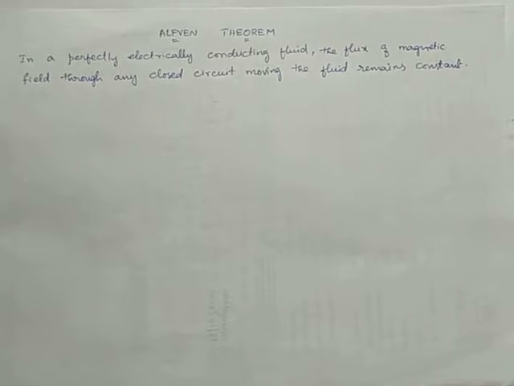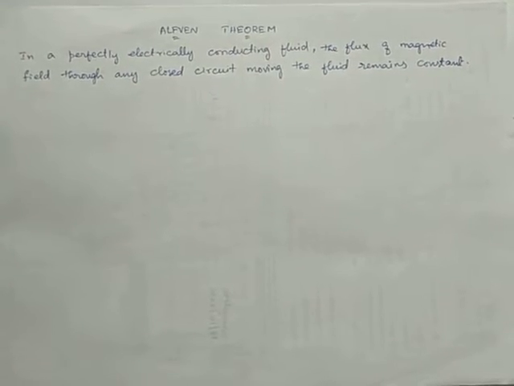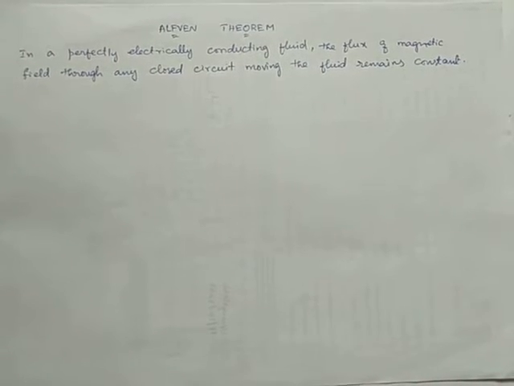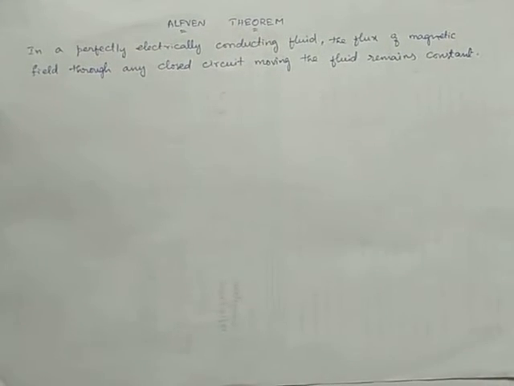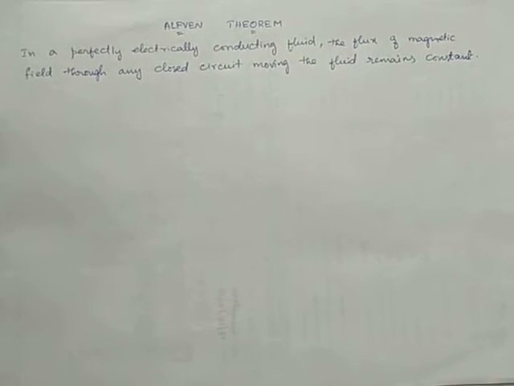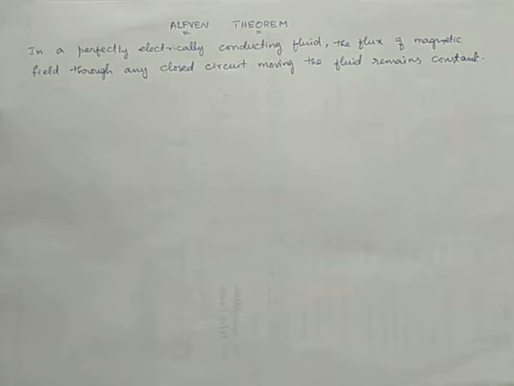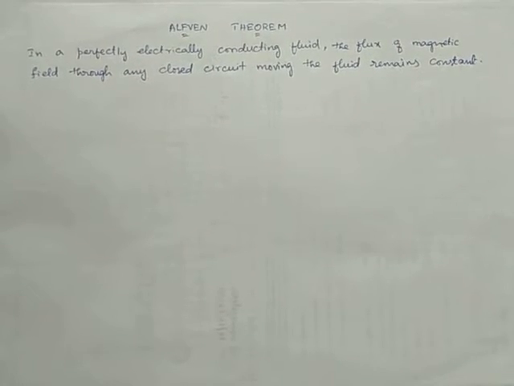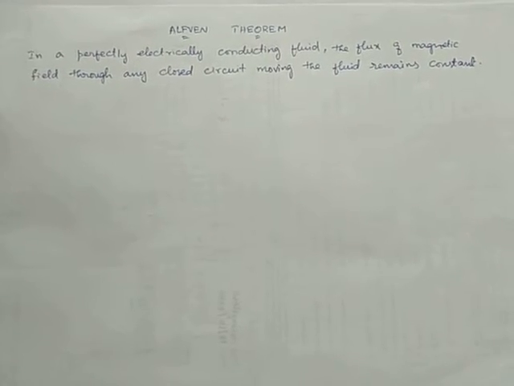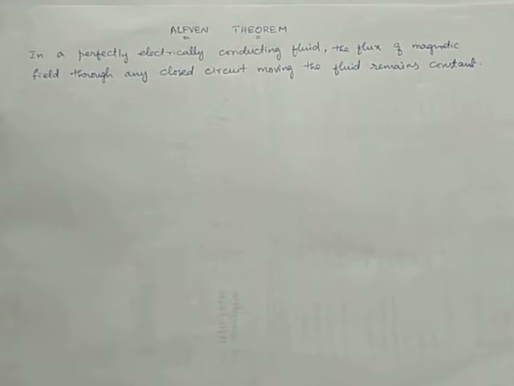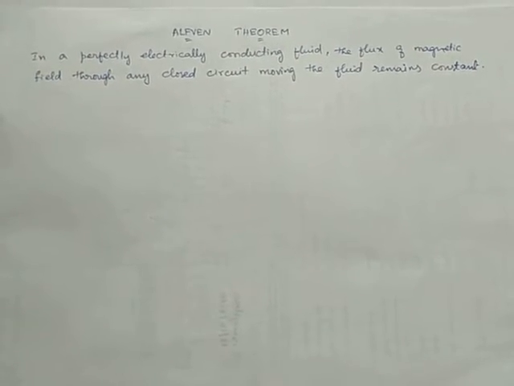So already we have seen what is perfectly electrically conducting fluid. So viscosity tends to 0 and electrical conductivity tends to infinity. Such fluid we call as perfectly electrically conducting fluid. So in such fluid, the flux of magnetic field through any closed circuit which is moving along with the fluid should be constant. So irrespective of time, the magnetic flux within a closed circuit should be same. This I am going to prove now.